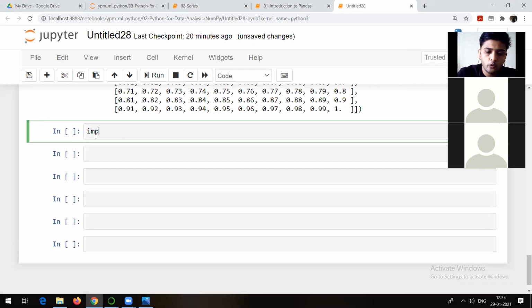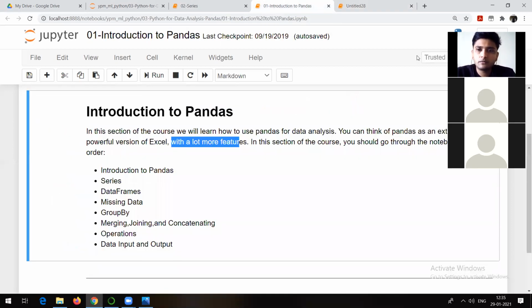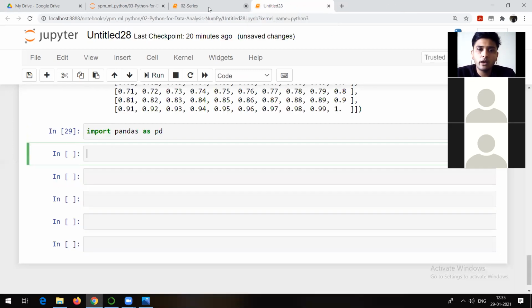So as usual, I'm going to import Pandas package. Import pandas as pd. As in my case, it's already installed, I'm not going to see any error, and it should be imported successfully. So you can check it. It is imported. Now, as we want to discuss series, let me try to create some data structures here.